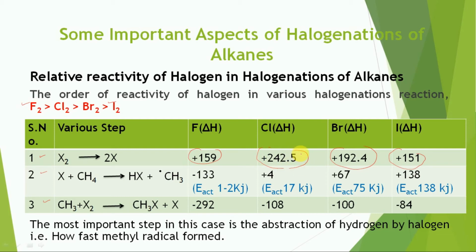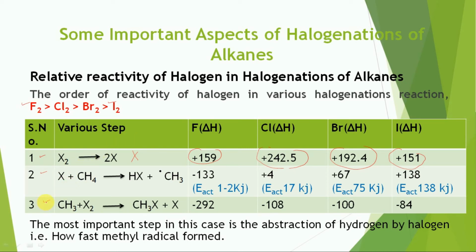This order of dissociation goes against the observed order of reactivity of halogens. This means that the first step cannot be responsible for the observed order of halogenation reactivities.